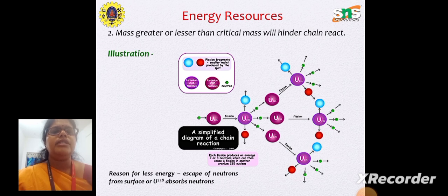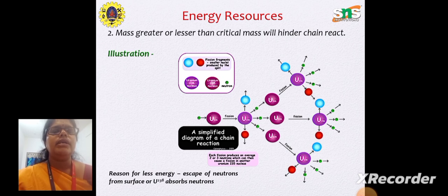So in this chain, first you have three, then again three with each of the three neutrons. These three neutrons will go and hit new uranium-235. At the end we have 3 plus 3 plus 3, which is 9. Each of these 9 neutrons will go and hit another uranium-235, and again the chain will continue.